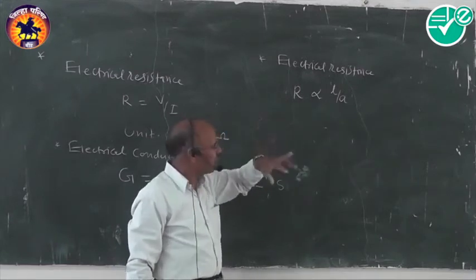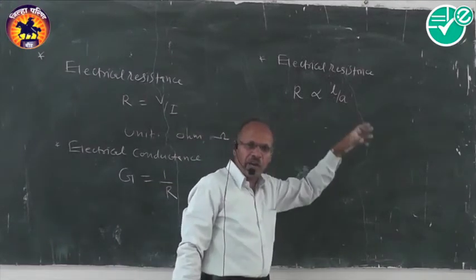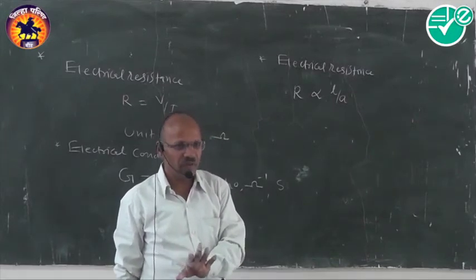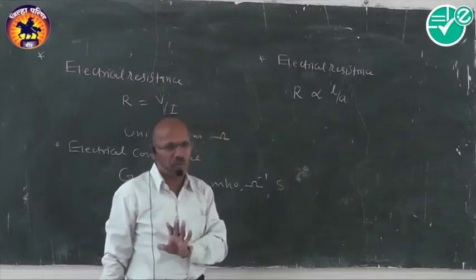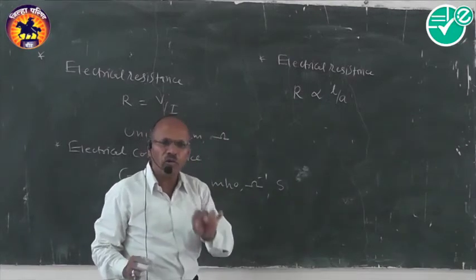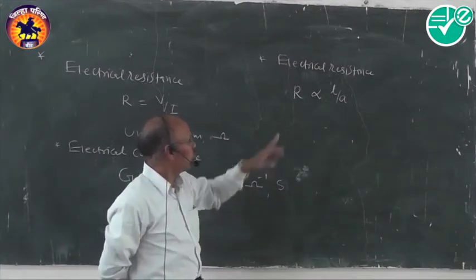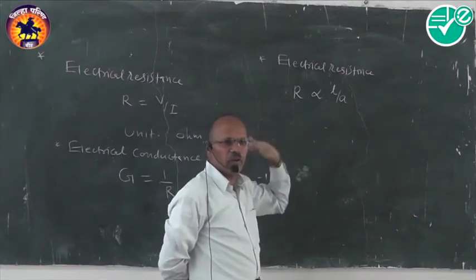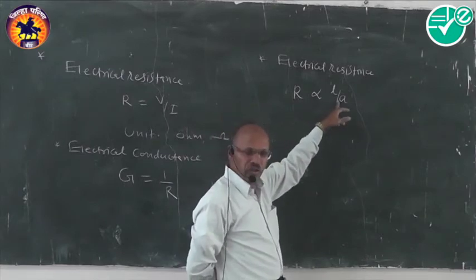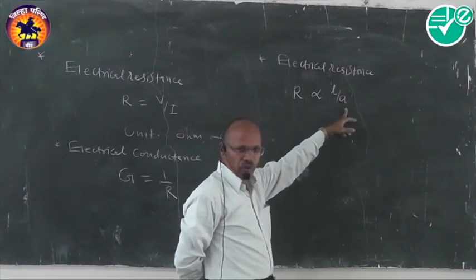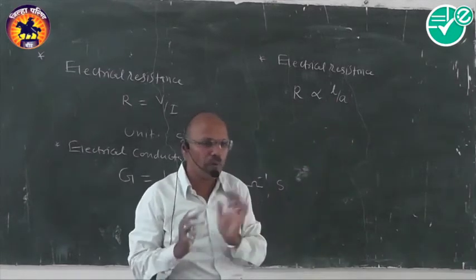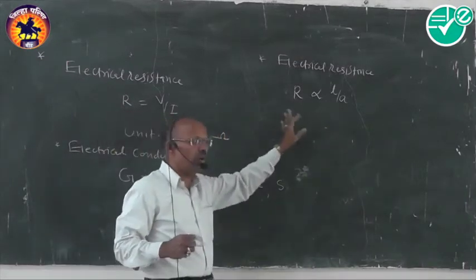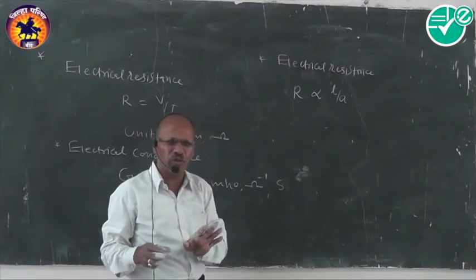As distance increases, length increases, it offers much more resistance and hence there is no proper conduction. Our electric motor will not work properly. So we have to take a clue in mind to remember this in short: resistance of the metal wire varies directly with the length and inversely with the area of cross section. Once you know this equation properly, then whatever the equation in the MCQ examination, you can interpret it very easily. There is no doubt, there is no confusion.